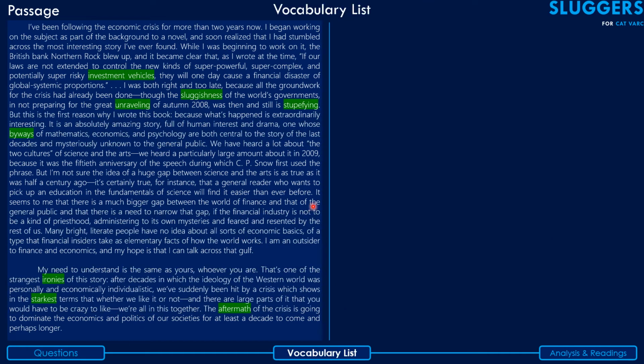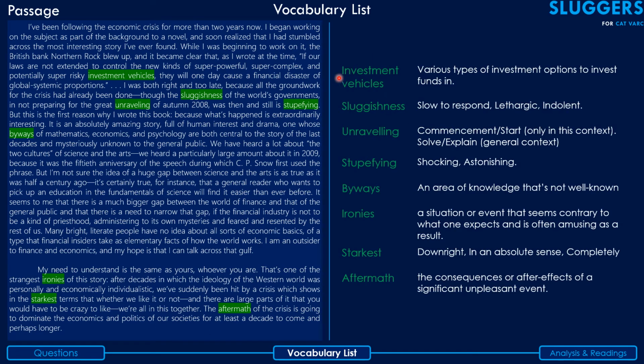Okay, guys. So let's start with the vocabulary section. Now, the way we intend to go about this is on the left side, you can see the passage has been provided with certain words and expressions that have been highlighted here. And on the right side, we have the same words and expressions listed with their respective meanings, primarily contextual meanings. And the way you're expected to go about this is pause the video and go through every expression or word in its context, basically as part of the sentence where it appears. Then once you've read the word as part of the sentence where it appears, check the meaning of the word on the right side.